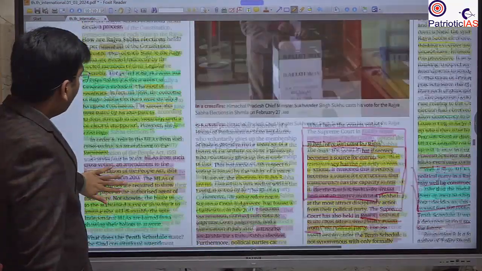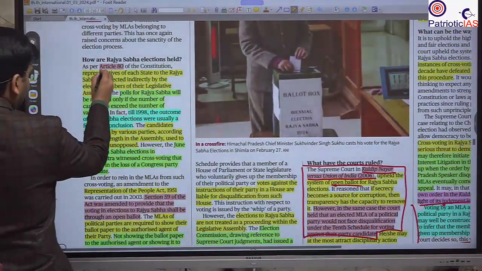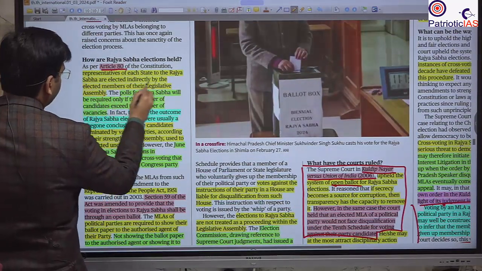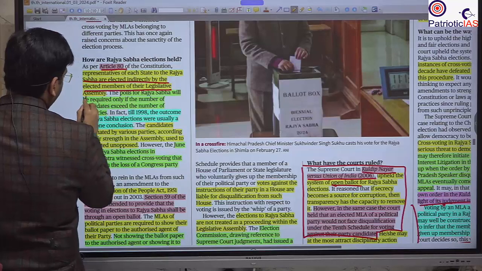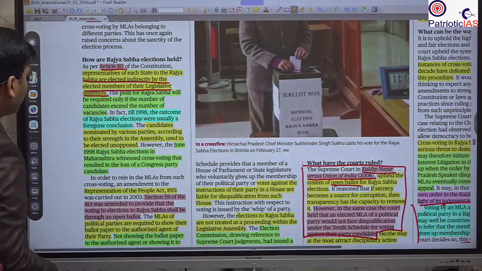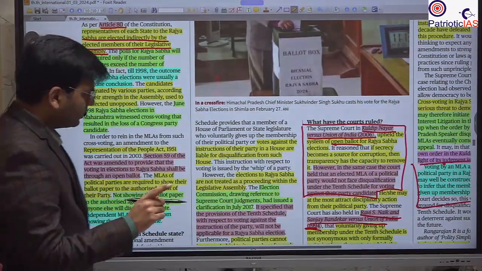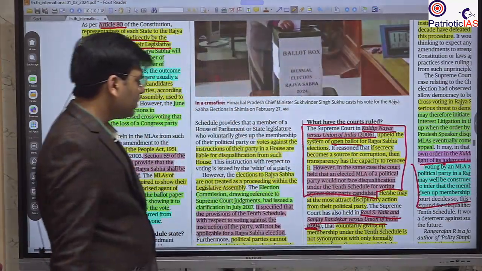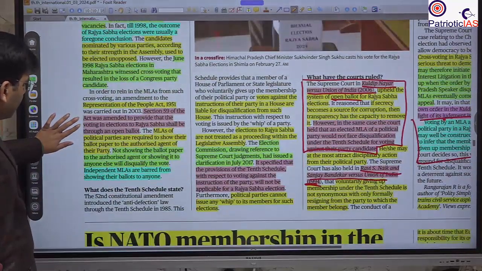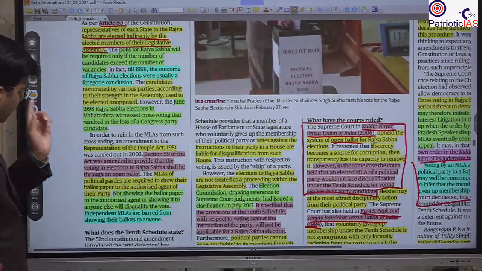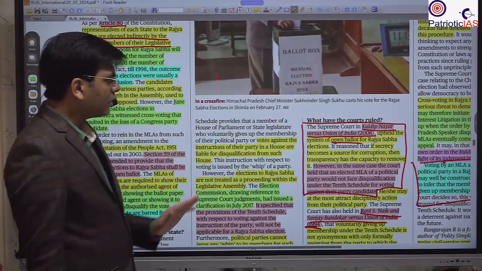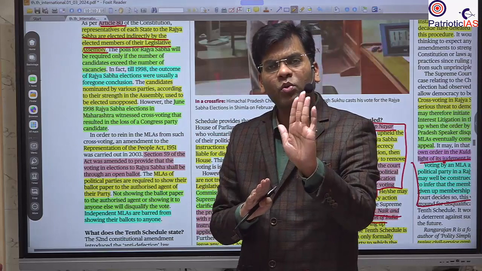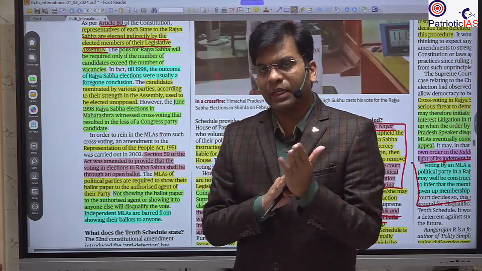You should know that Article 80 of the Indian Constitution provides that the members of the Rajya Sabha will be elected by indirect election. The open ballot system was accepted by the Kuldeep Nayar versus Union of India case. It was started after 1998, and there was an amendment in 2000 for the open ballot. Actually, it was a secret ballot. There was no need to show whom you have voted for.